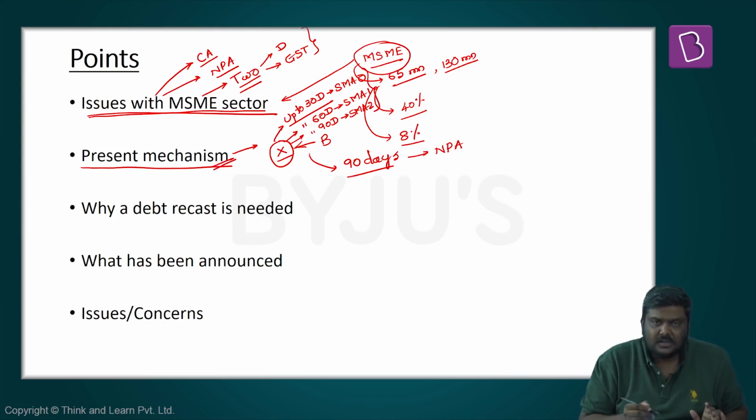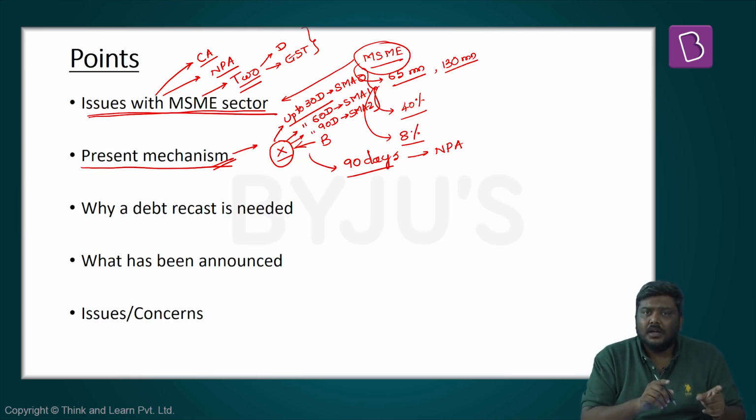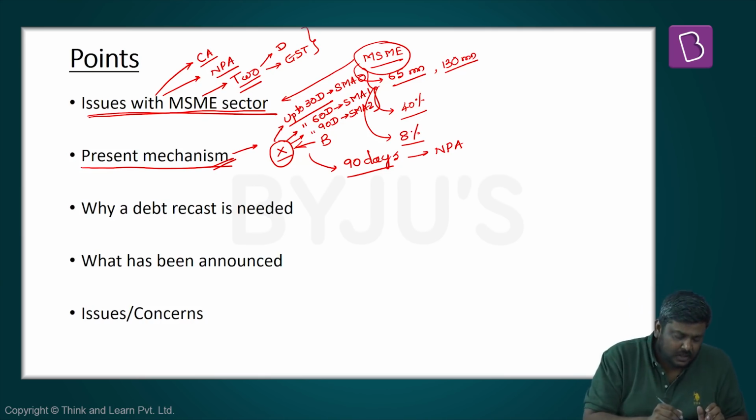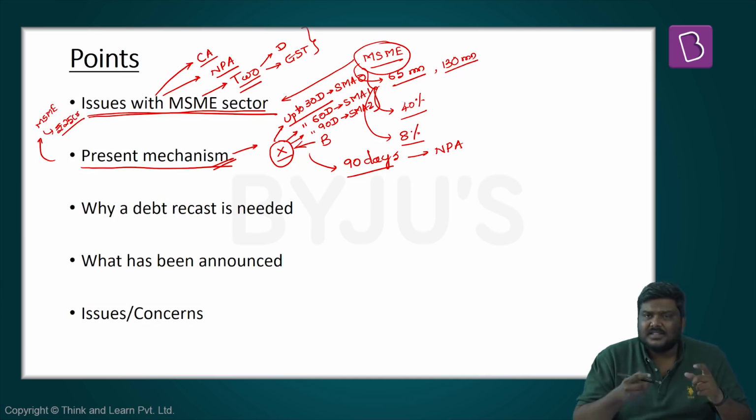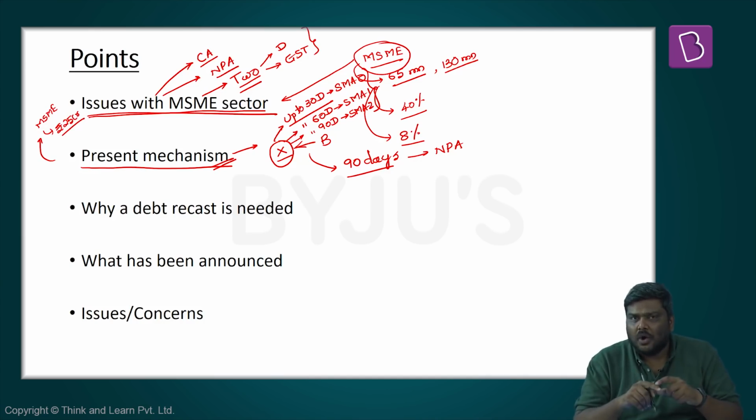These particular guidelines were issued by RBI to the banks to classify the loans which have been given to the MSME sector of a value up to 25 crore rupees. And this is the present mechanism which is followed by all the banks in terms of the loans that they give to the MSME sector.